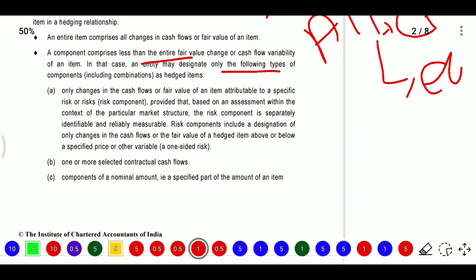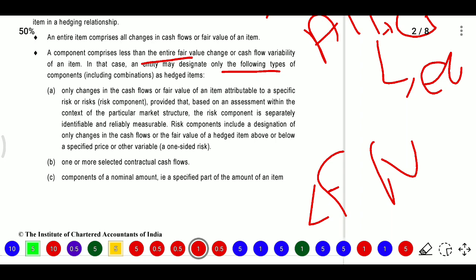Firstly we need to identify what the changes in cash flow or fair value are relating to a specified risk or risk components. What will the risk be? We have different types of risk: political risk, interest risk, credit default risk. So we need to identify for the particular transaction which risk will be applicable, based on your assessment, and based on that assessment we need to go with the particular market structure.